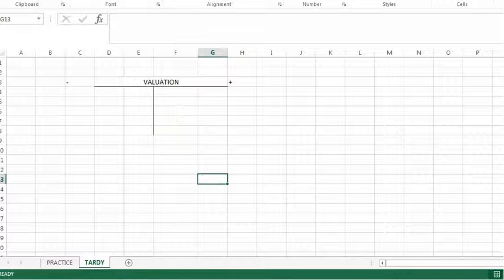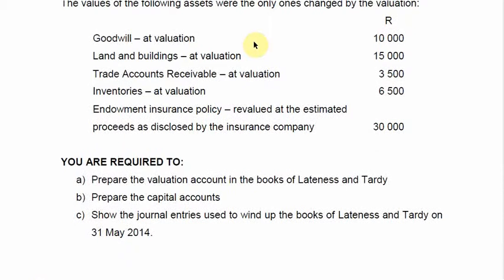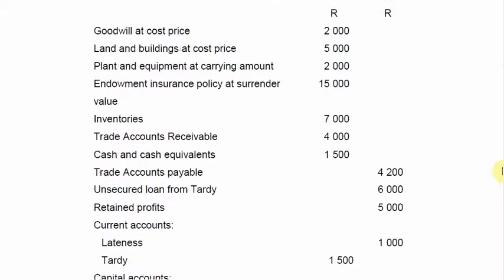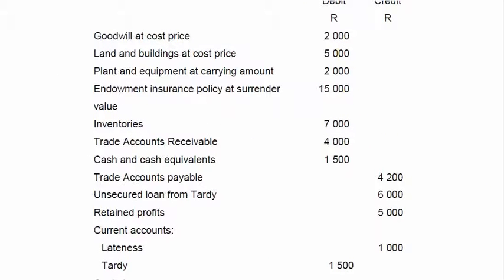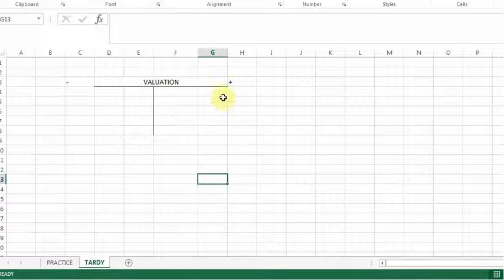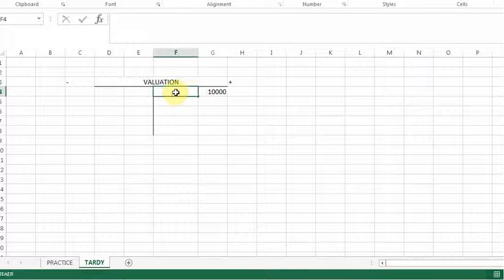So we need to go and see what was revalued. The first thing that was revalued was goodwill. But goodwill does not go into valuation accounts. You will see in your textbook, it goes into a separate journal and it is taken straight to the capital. So the land and buildings was revalued. It's now 15,000. Previously, the land and buildings were 10,000, so the increase is 5,000. So I'm going to say it's an increase in land and buildings, so that's a good thing. It's a positive amount, and I'm going to say it's land and buildings.